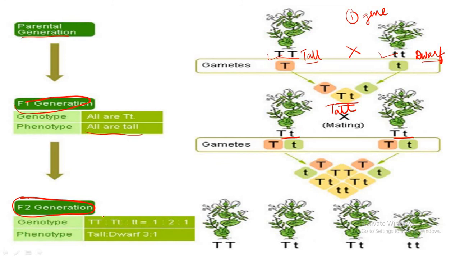In later experiments, Mendel also crossed pea plants with two contrasting characters, known as dihybrid cross. This is known as monohybrid cross. Why monohybrid cross? Because he took only a single trait, that is the stem height.